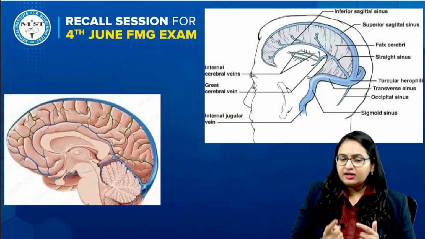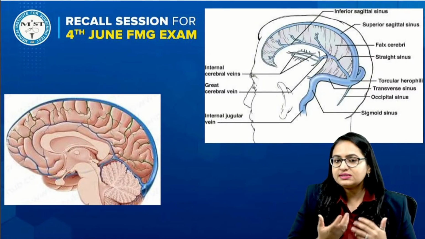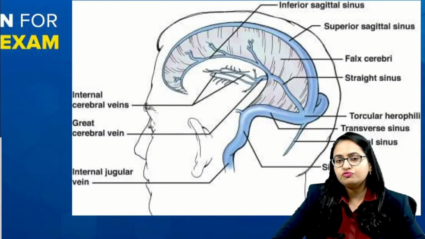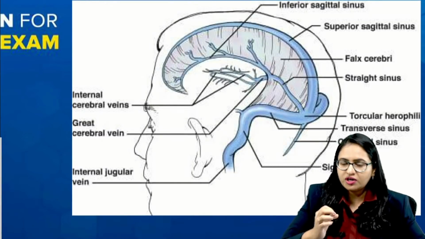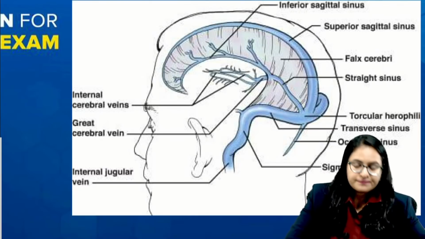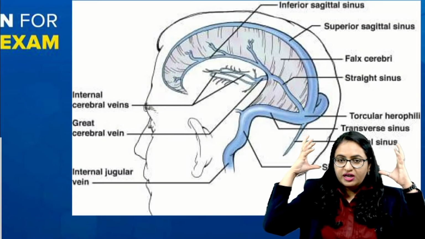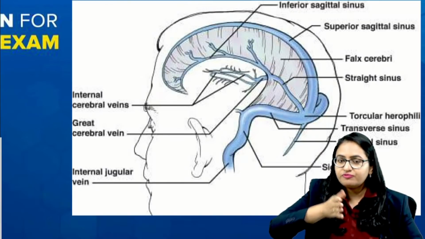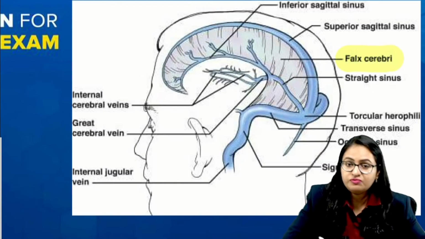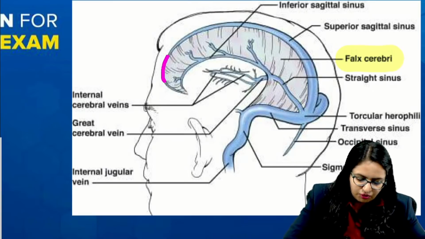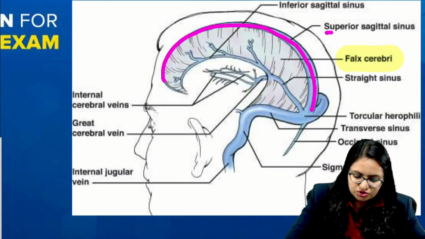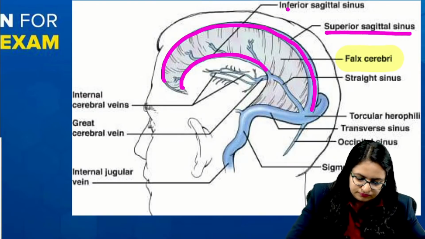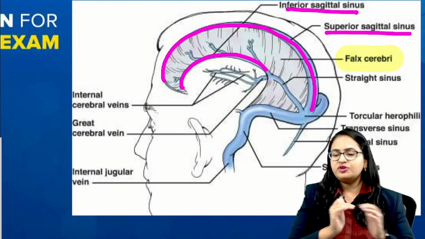Now, before we identify it, I will just help you understand what these sinuses are. These sinuses are basically present around the brain, and they all drain into the internal jugular vein. When we talk about the cerebrum, we have the right and the left cerebral hemisphere, which are divided by a dura mater fold known as falx cerebri. On the upper side of falx cerebri, there is a sinus known as the superior sagittal sinus, and on its lower margin you have the inferior sagittal sinus. They are running parallel to each other.